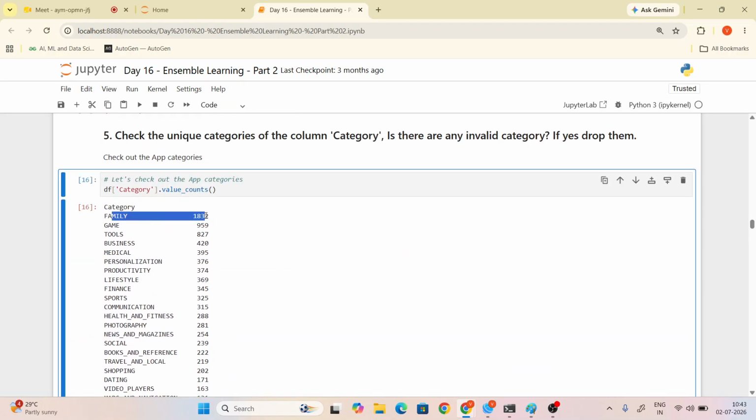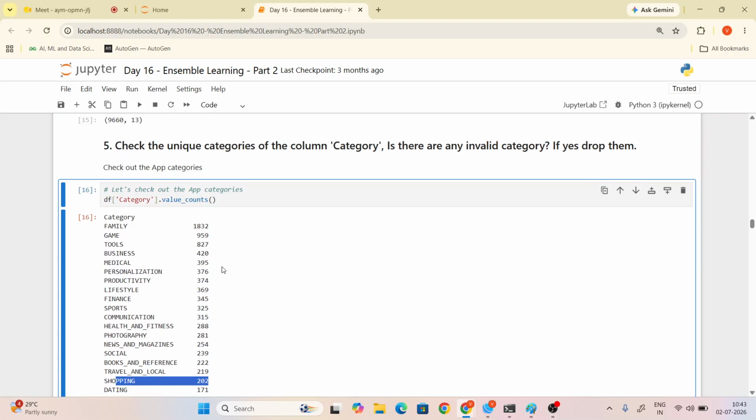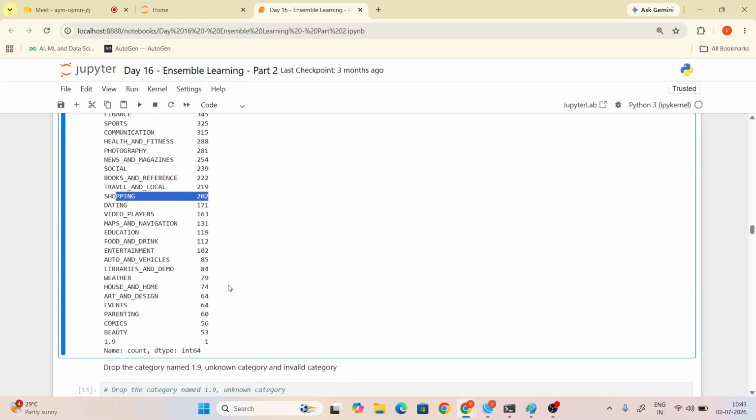And coming to category, now you are checking value counts. In family category, we have a thousand applications. In game applications, we have 900 something. In sports applications, we have 300 something, right? In shopping also we have 200 something. So these are the categories of value counts. So this 1.9 is an unnecessary category, right, Alka? Yes.